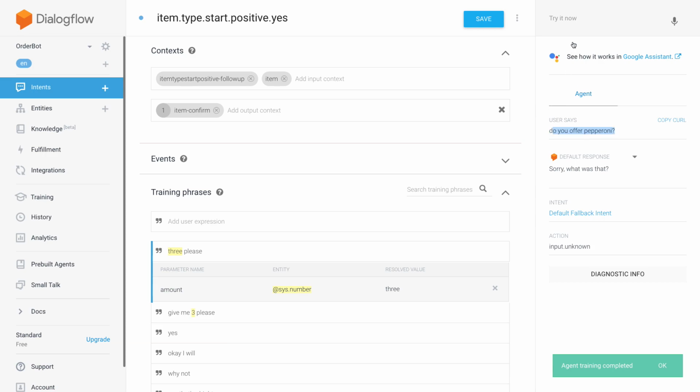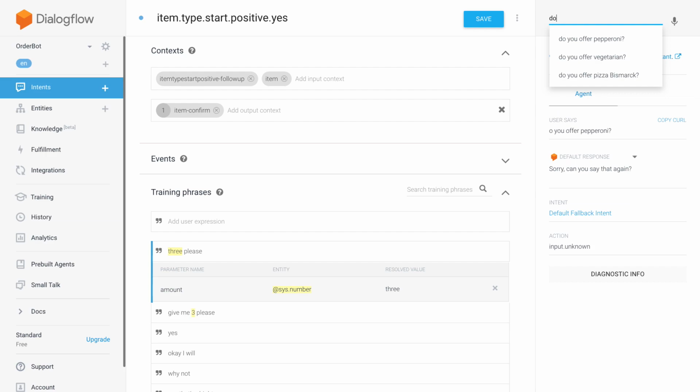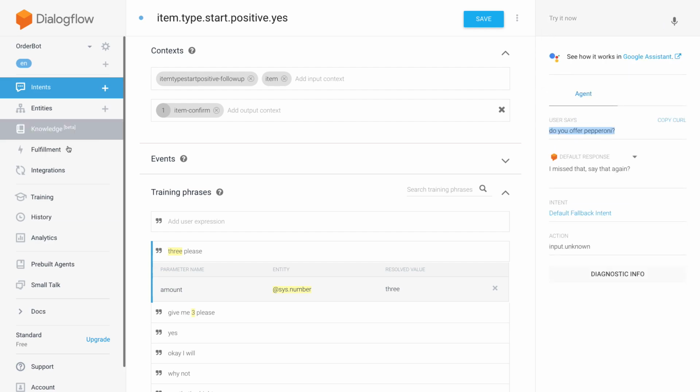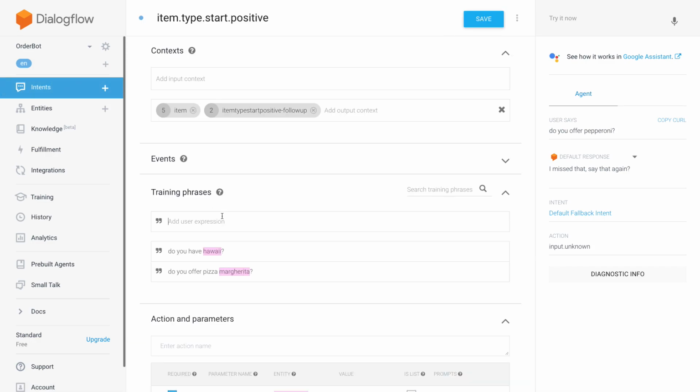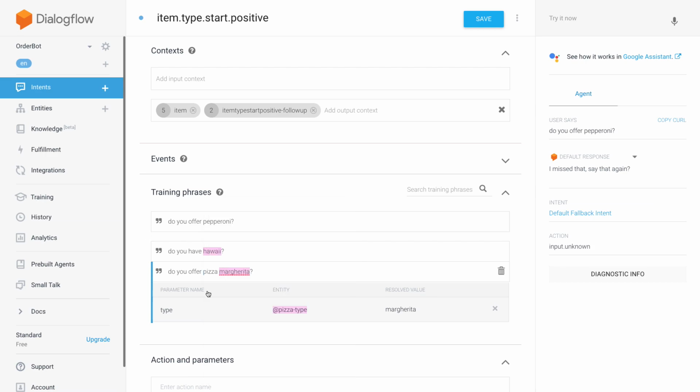I may need to provide this as a training phrase. Do you offer pepperoni? Yeah, so it's not getting this. So I'll need to add it here. Oh yeah, because I didn't use the word pizza here. That's probably why it didn't match close enough with any of the training phrases.